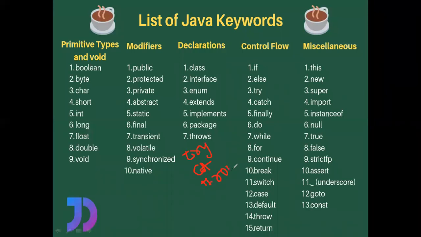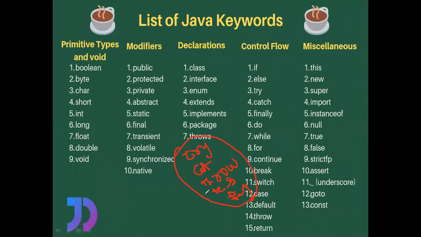In Java programming language, there are 5 keywords for exception handling. Those 5 keywords are try, catch, throw, throws, finally. So by using these 5 keywords, we are going to do exception handling in Java programming language.